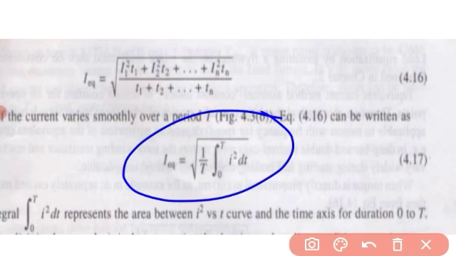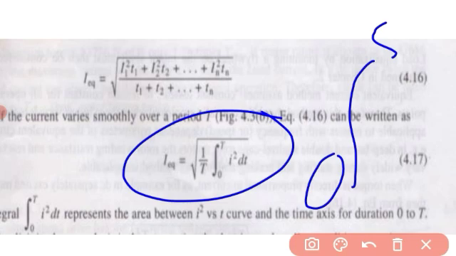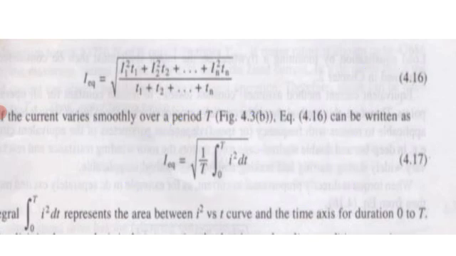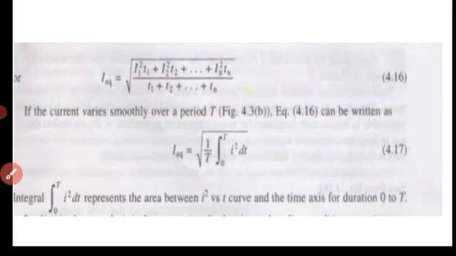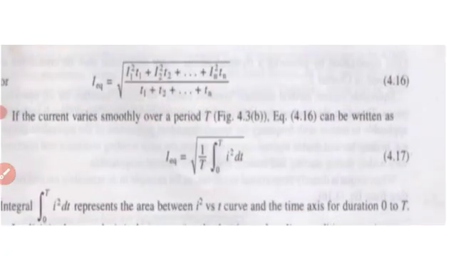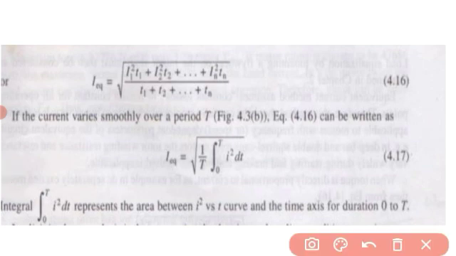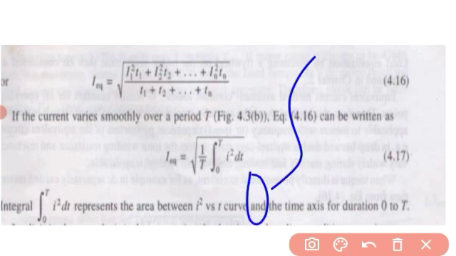So for example, if it varies linearly from 0 to 5 seconds, it means I am integrating from 0 to 5. We'll solve one numeric problem on this. Now I square dt represents the area between the I square versus t curve, and the time axis is for duration 0 to t, as I explained just now. Whether the time varies from 0 to 5 seconds or 10 seconds, we integrate over that range.